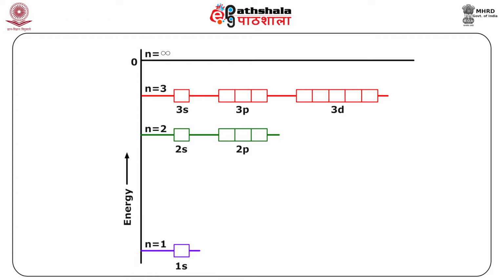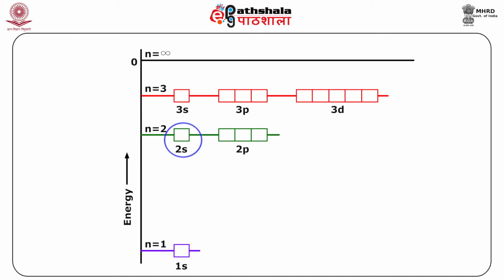If you remember, we said smaller values of n have lower energy because the number of nodes is less. One should try to correlate conceptually with the number of nodes, because this tells us why n equal to 1 has the lowest energy. Now when n is equal to 2, then L can only have a value of 0 or 1.